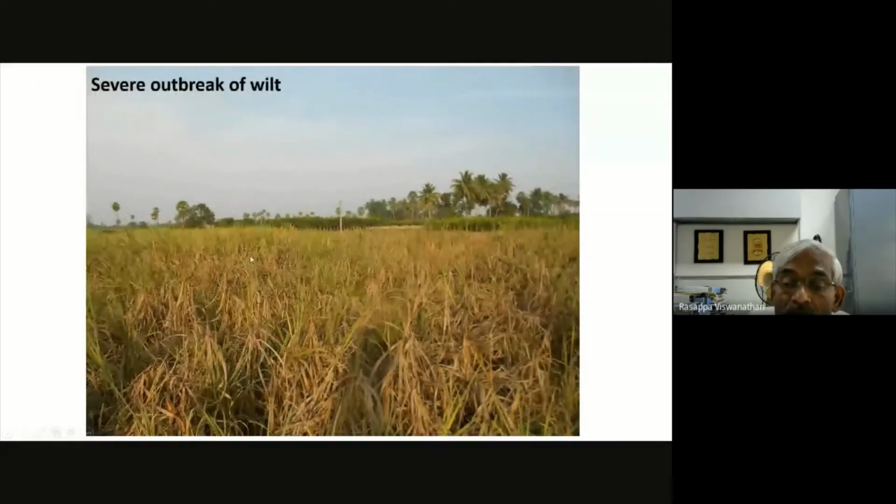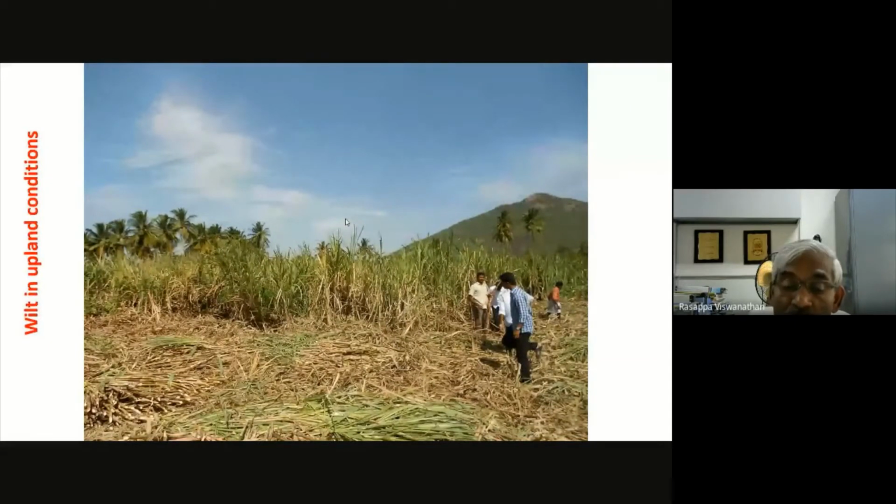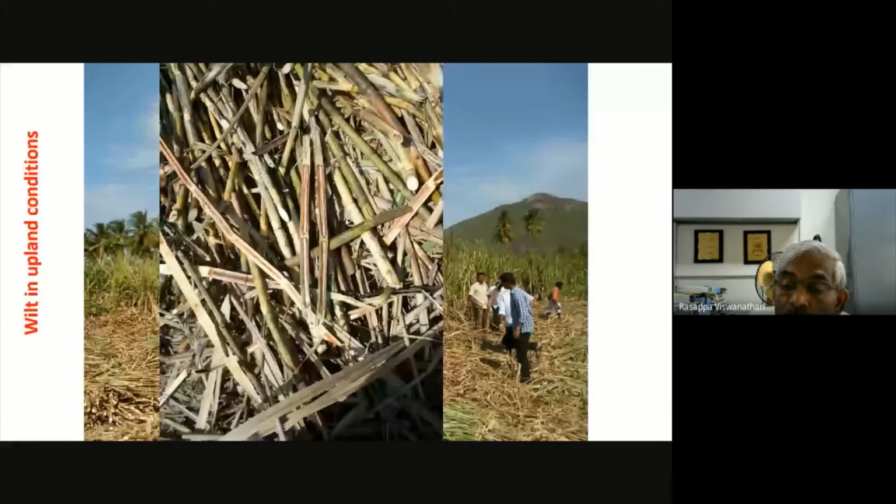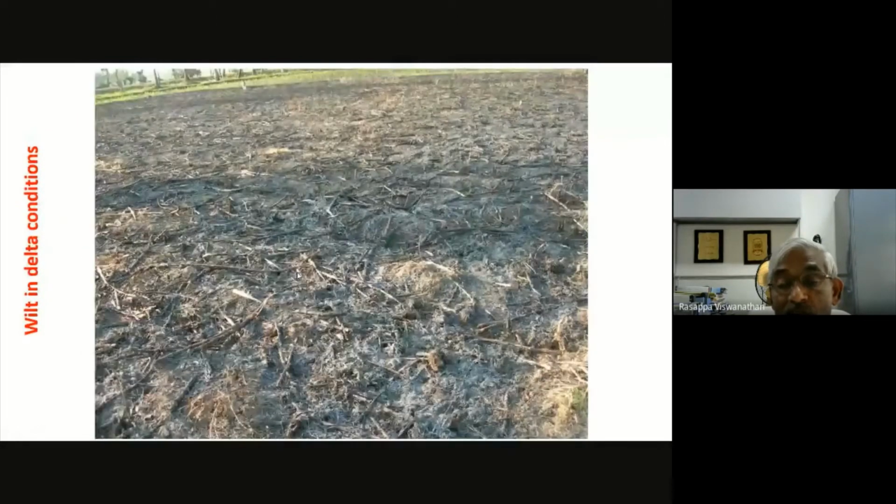And wilt, north or south, we have found very severe occurrence in the Delta region and in many states. Even in upland conditions we have seen severity of wilt in Tamil Nadu and Karnataka, even under totally upland conditions. The main reason we found is the repeated use of the same seed; slowly the pathogen gains entry, and the inoculum is carried through seed cane. That was responsible for the disease breakout in upland conditions also.